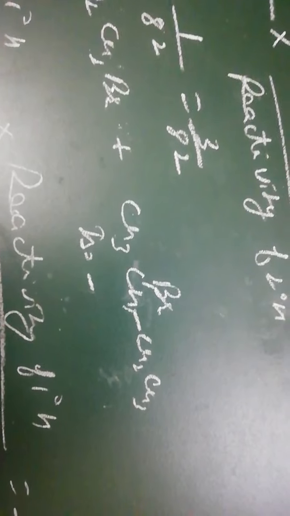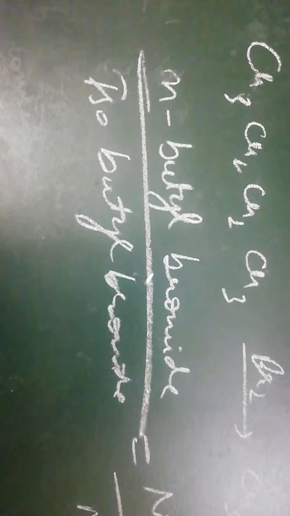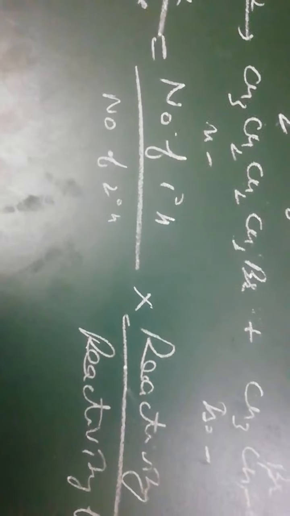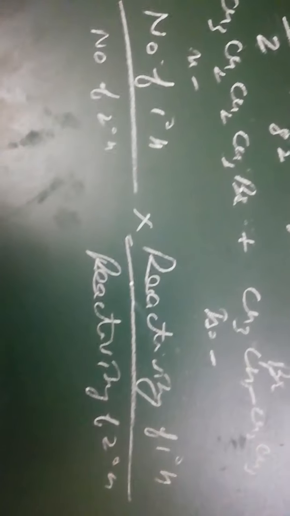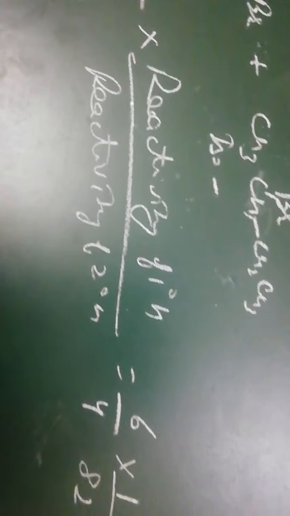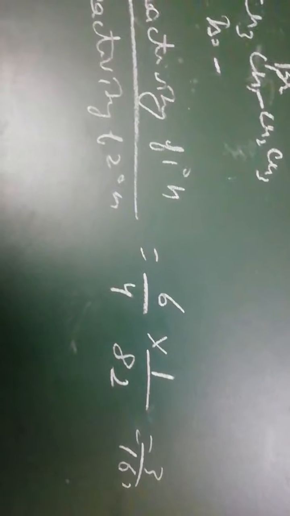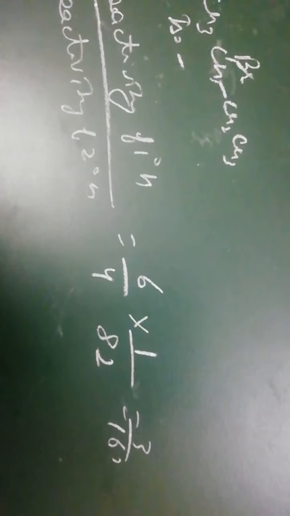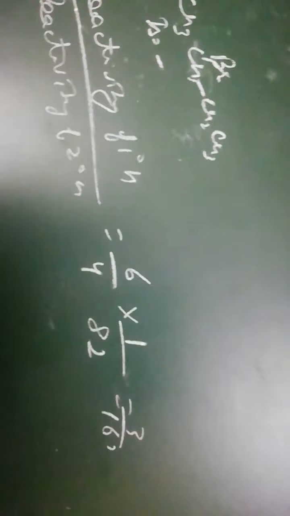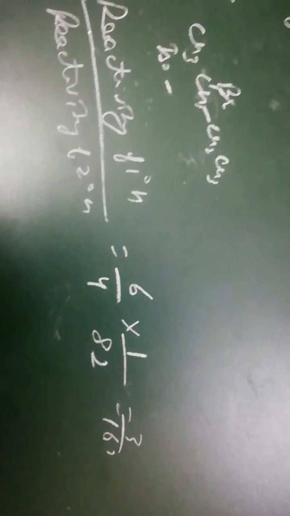In the case of butane, if we study the bromination, we will get the normal isomer as well as the secondary isomer. So if we calculate the ratio, normal butyl bromide over secondary butyl bromide, that is equal to the number of primary hydrogens over the number of secondary hydrogens multiplied by the reactivity of primary hydrogen over the reactivity of secondary hydrogen, that is equal to 6 upon 4 multiplied by 1 upon 82. So you can calculate the percentage of both the isomers.